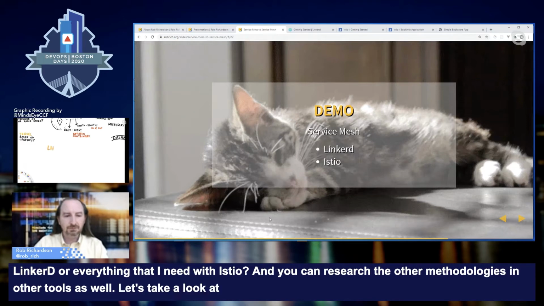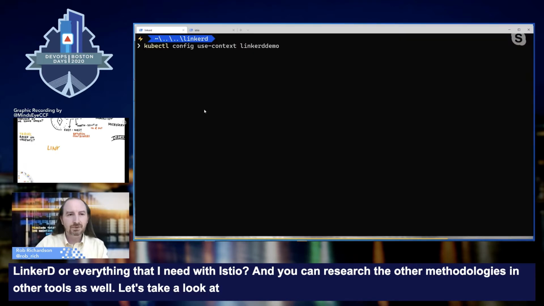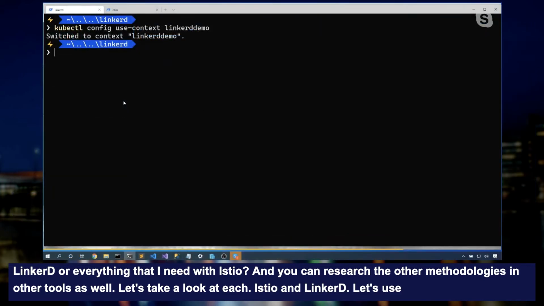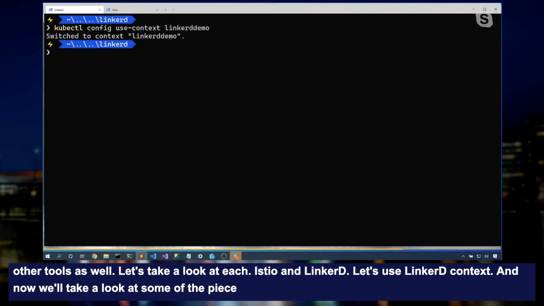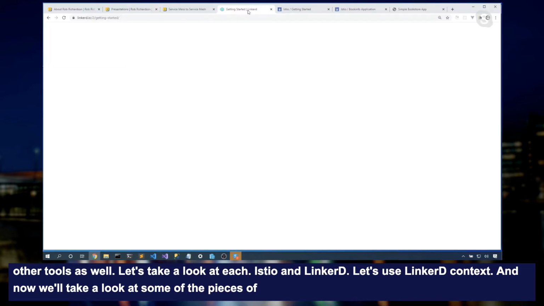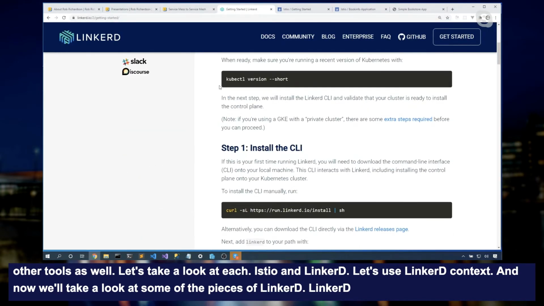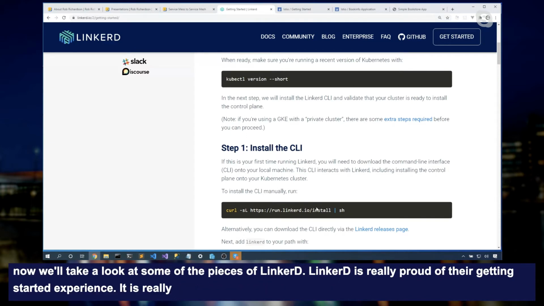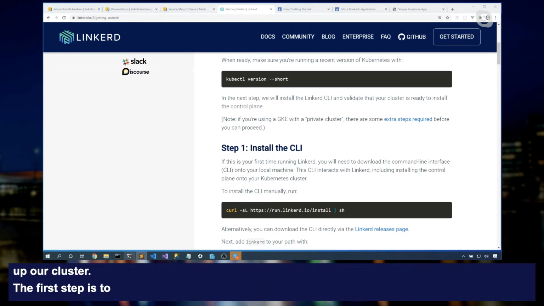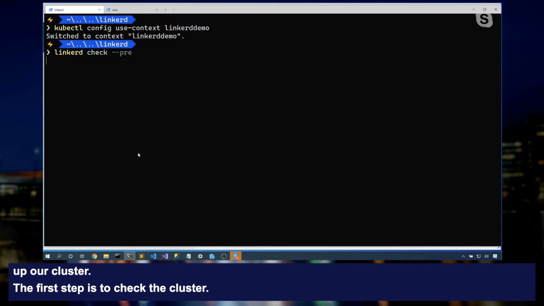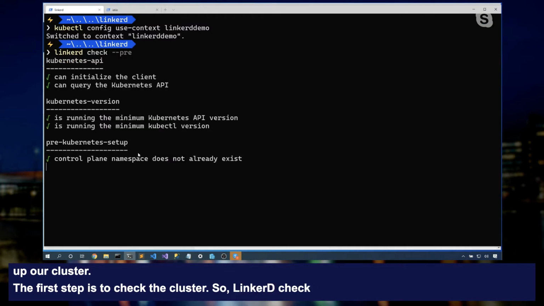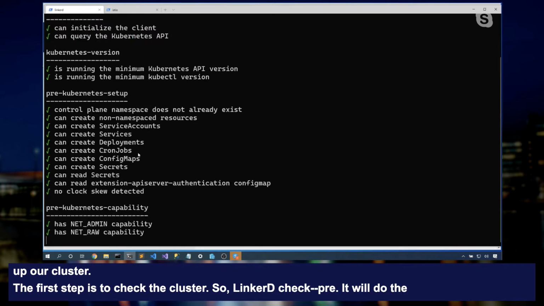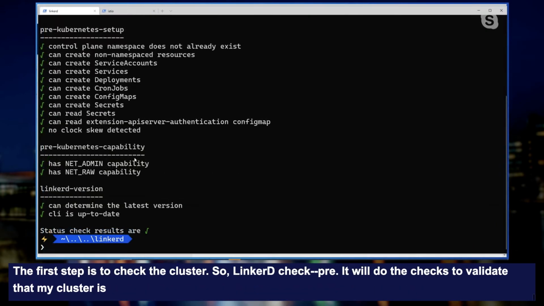Istio and Linkerd. Let's use the Linkerd context. And now we'll take a look at some of the pieces of Linkerd. Linkerd is really proud of their getting started experience. It is really, really fast. So I've already got the Linkerd CLI installed, and let's fire up our cluster. First step is to check the cluster. So linkerd check --pre. It will start to do all those checks to validate that my cluster is okay. By putting in the --pre, I'm not validating that the content is installed, only validating that I can.